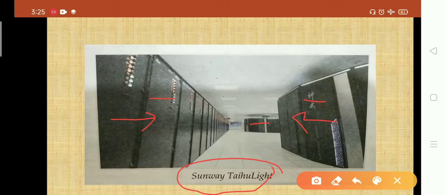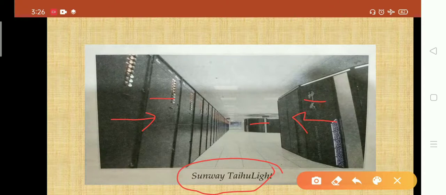This is of China, and in the book it is shown that it is the most powerful and fastest supercomputer of the world. But it is a little wrong right now because now Japan has a lead in it.